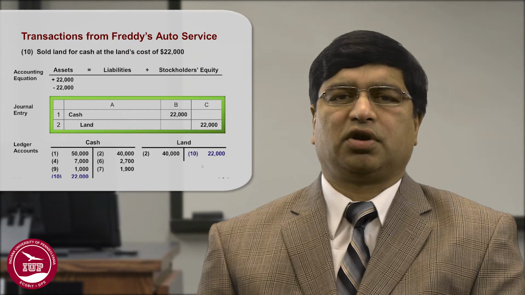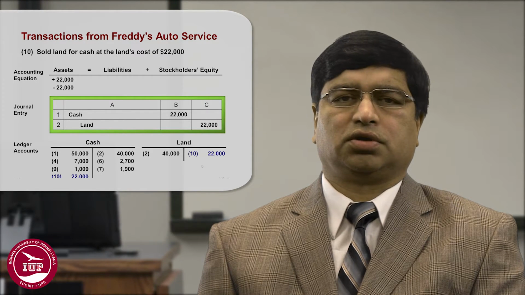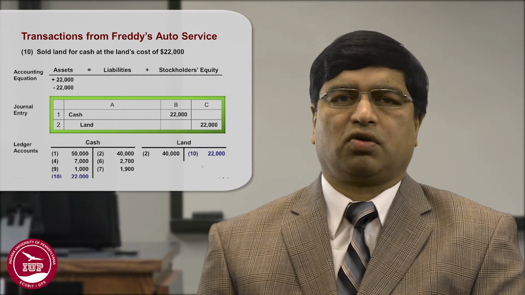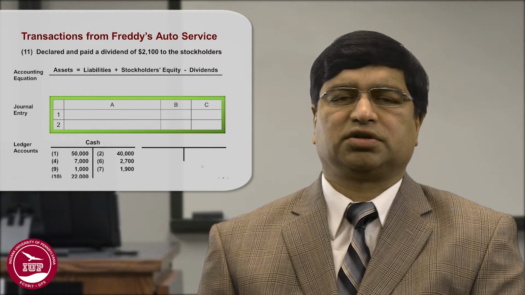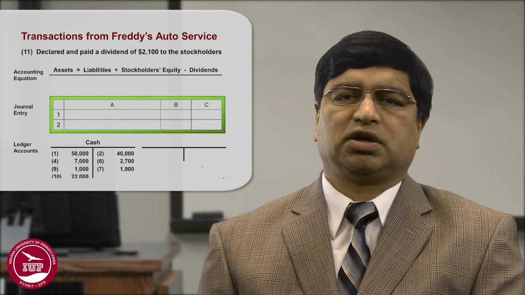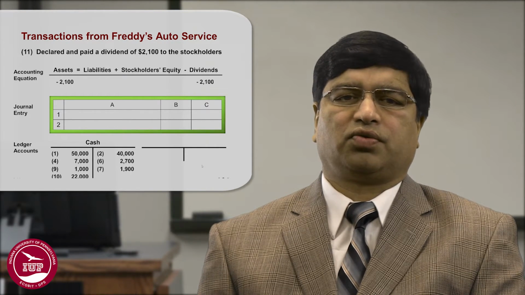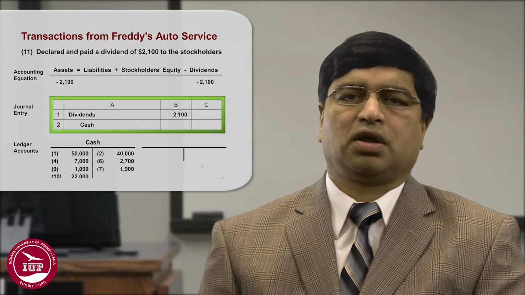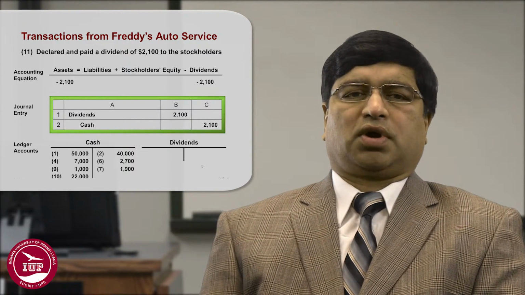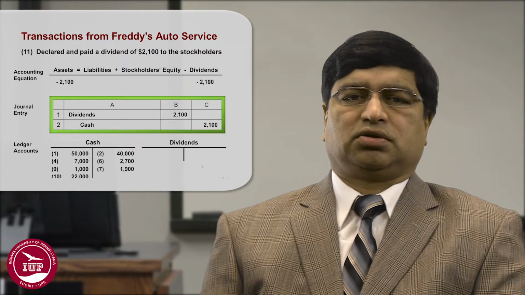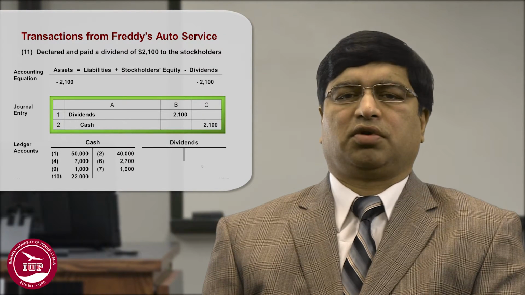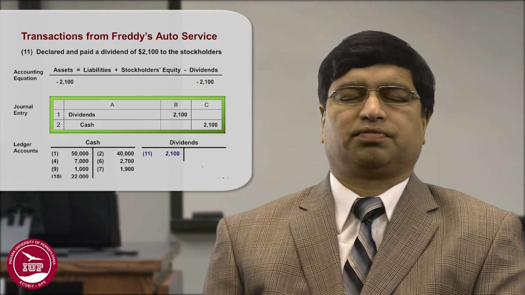Declared and paid a dividend of $2,100 to the stockholders. In this case, the dividends account is debited as it increases, and you paid cash, so cash is going down, and that is why it is credited for $2,100. So if you look at the T account for cash, you have a $2,100 credit, and dividends has a $2,100 debit.